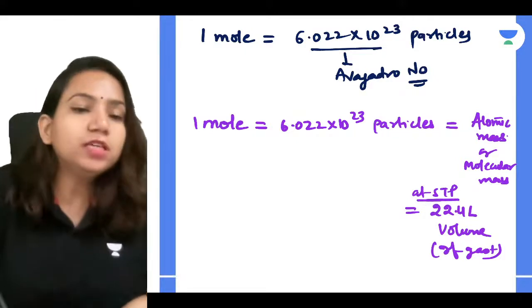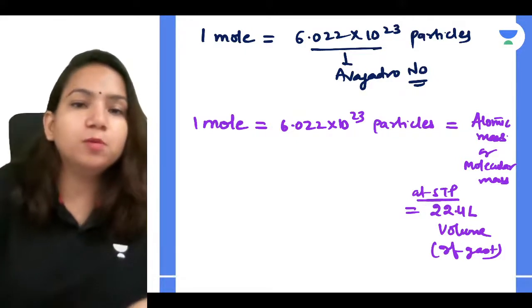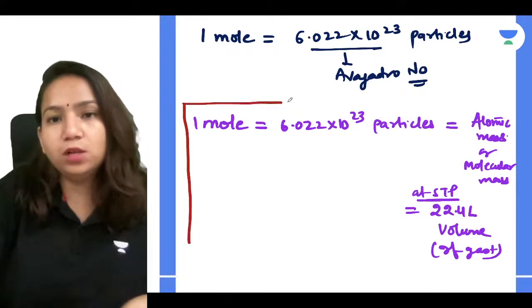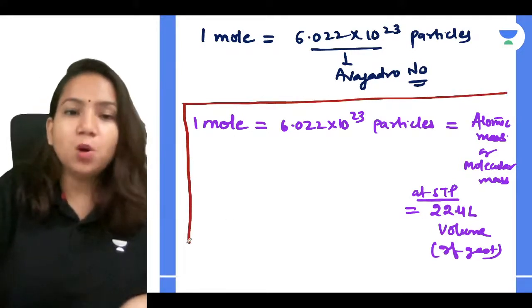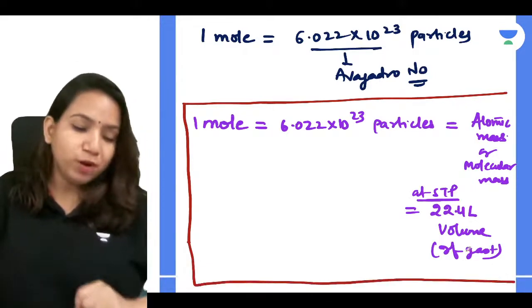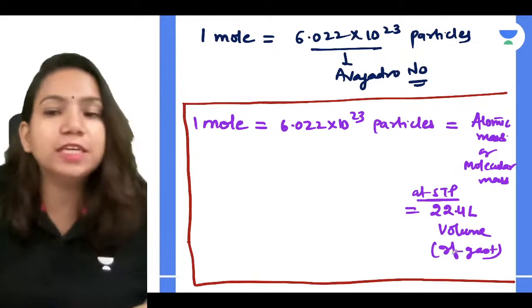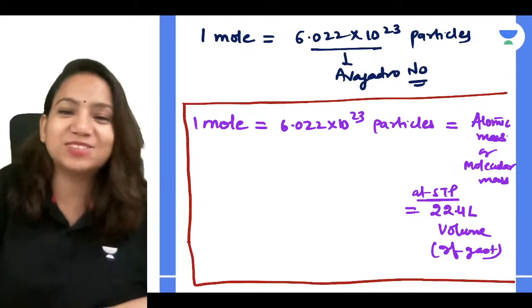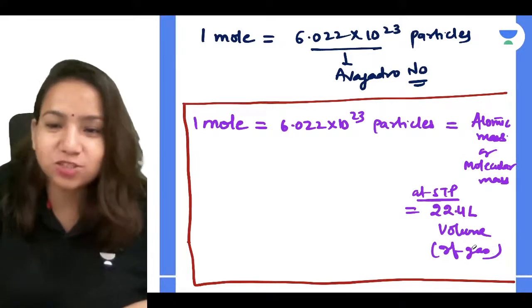If you know this relation, you will be able to solve all of the questions, guys. What is that? 1 mole is equal to Avogadro number, which is also equal to atomic mass or molecular mass, which is also equal to 22.4 liter volume if it is gas, right? I have written gassed, but it's gas, the T is written by mistake.